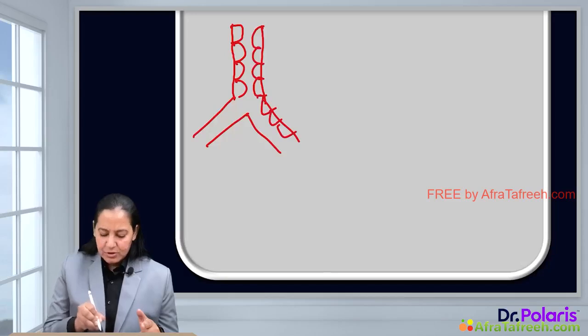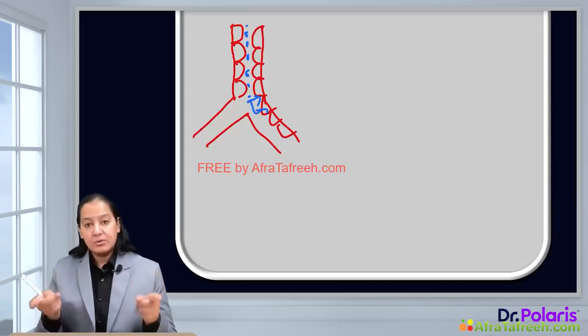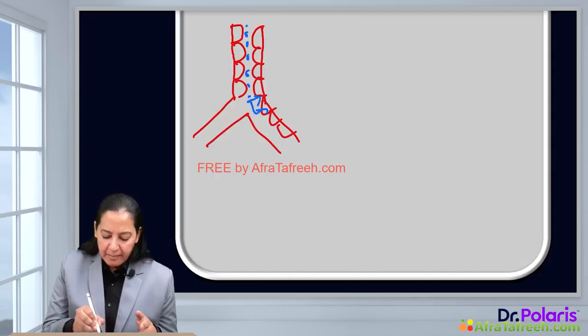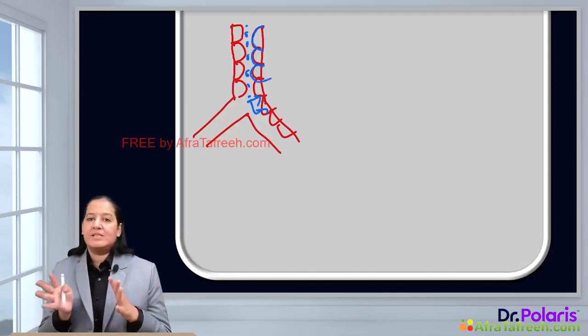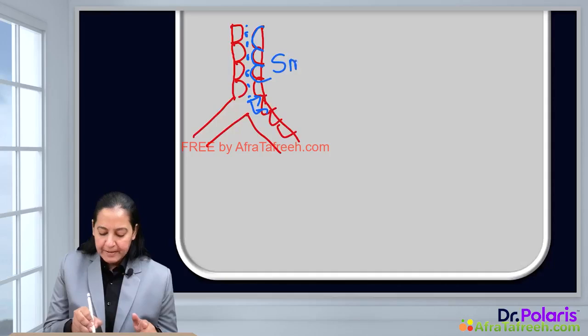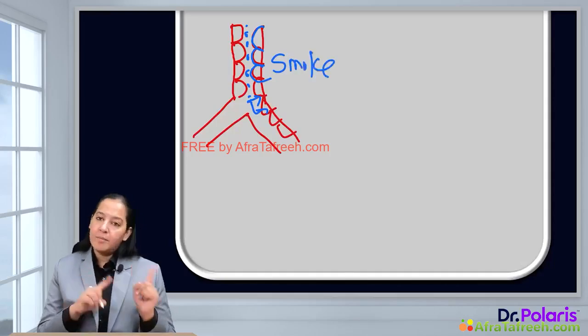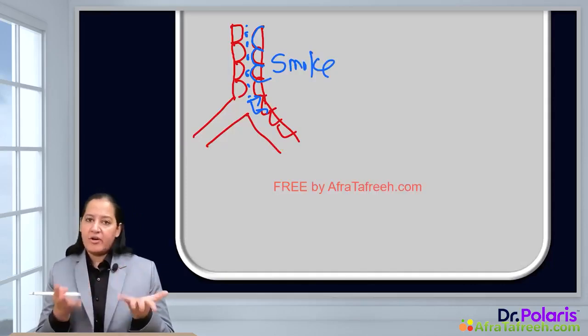But if the person is smoking, so here is the smoke. Can you see? This is the smoke. Now this smoke is putting stress on all these cells. So this columnar epithelia will be replaced by squamous epithelia due to reprogramming of the stem cell. So this is the first example. Here the stress is the smoke. Smoke is the stress, so columnar gets converted to squamous. The first example is in the case of lung or trachea and bronchi.